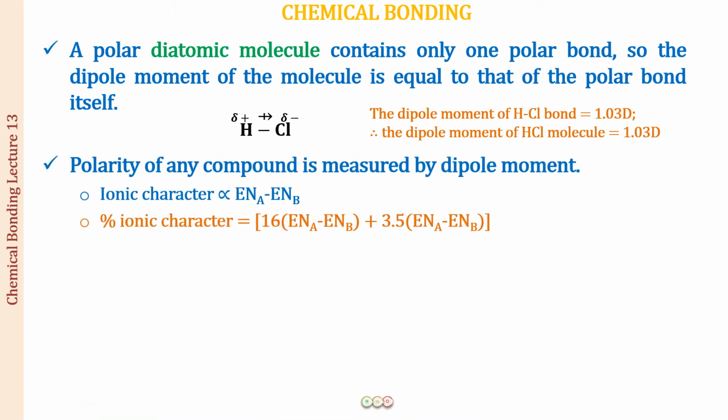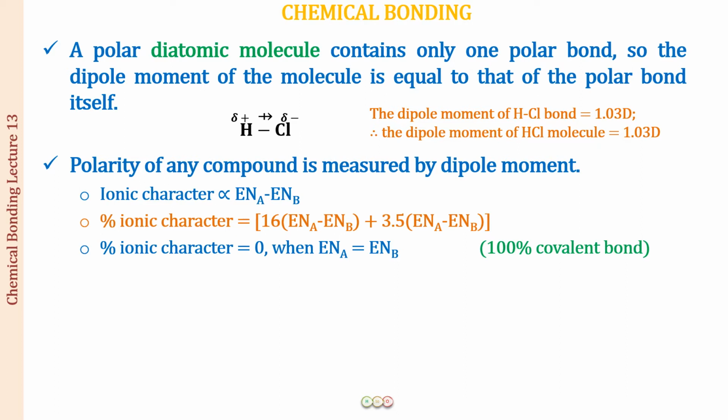So the polarity of any bond is going to be measured by the dipole moment, and in case of a diatomic molecule, we can also find out the polarity of the bond by the electronegativity difference. The ionic character will be directly proportional to the electronegativity difference between the two atoms. And the percentage ionic character can be given as 16(ENA - ENB) + 3.5(ENA - ENB)^2, where ENA is the electronegativity of atom A and ENB the electronegativity of atom B.